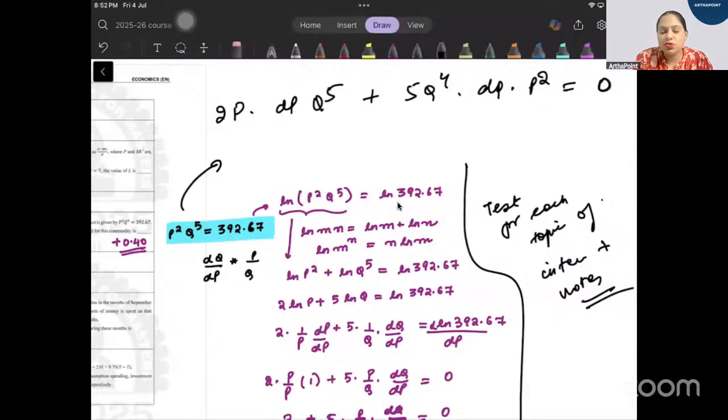For non-math students, which colleges are best? Math or no math, best colleges are DSC and IGIDR. You have to aim for that. Don't think that I am a non-math student, so I should be aiming at a lesser college. No, you have to aim for the best. Only these colleges will give you good placement. Last to last year, one of my students from ISI got a package of 28 lakhs. Aim for the best college. Get good packages. Aim for 28 lakh, 30 lakh package.